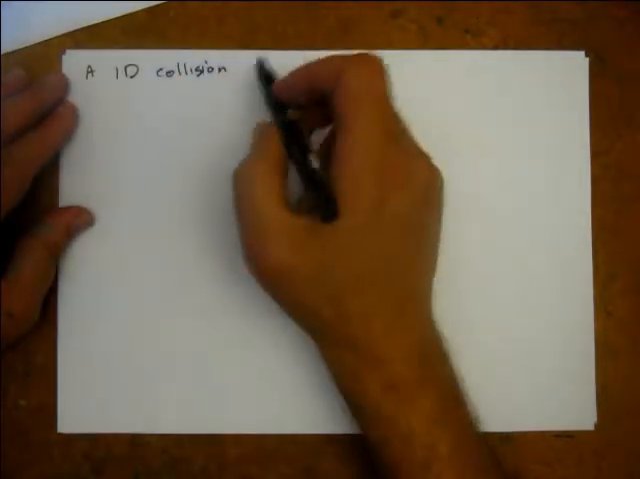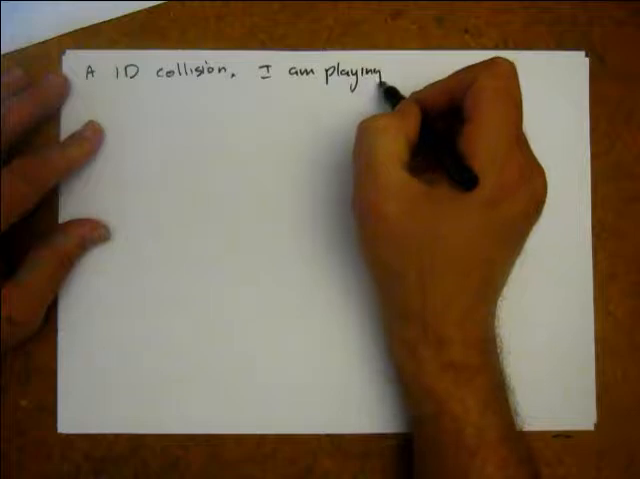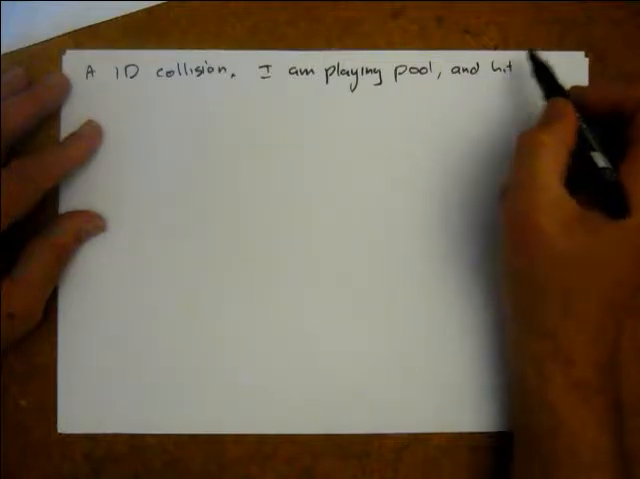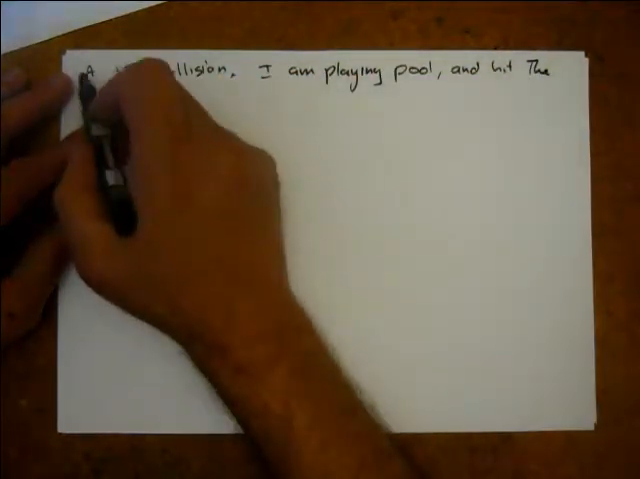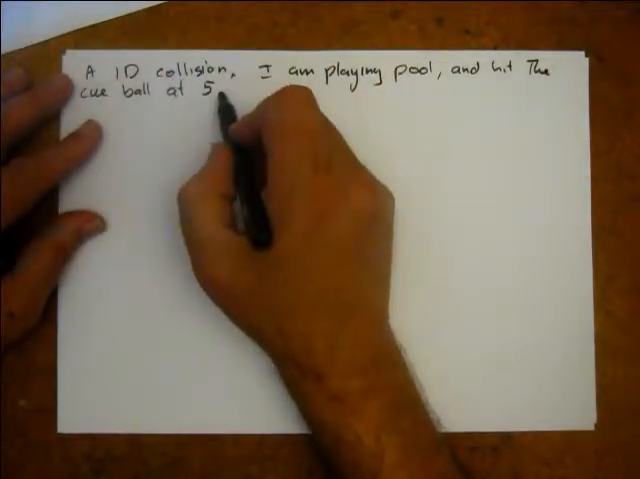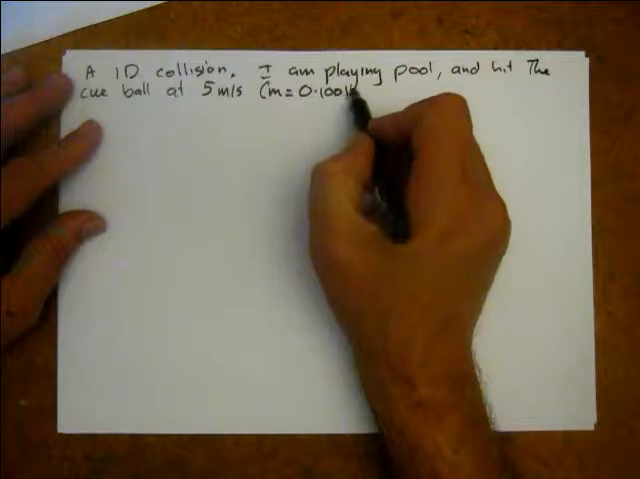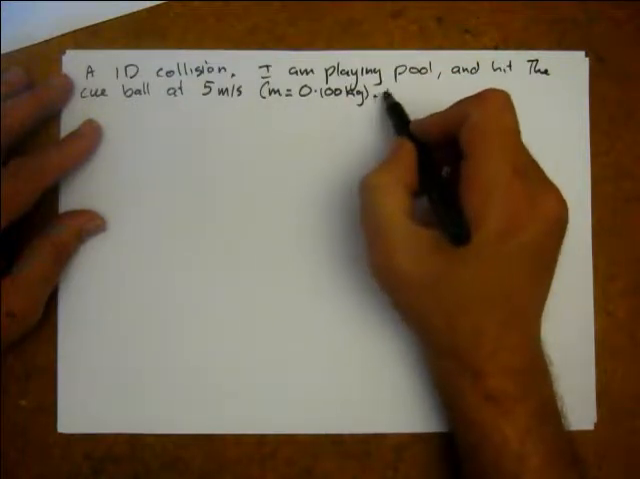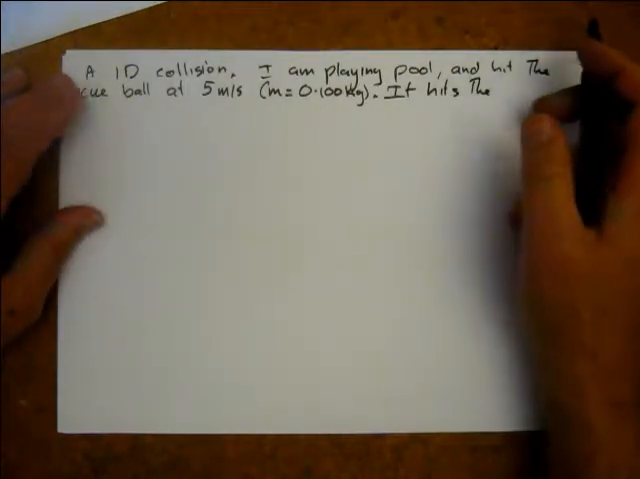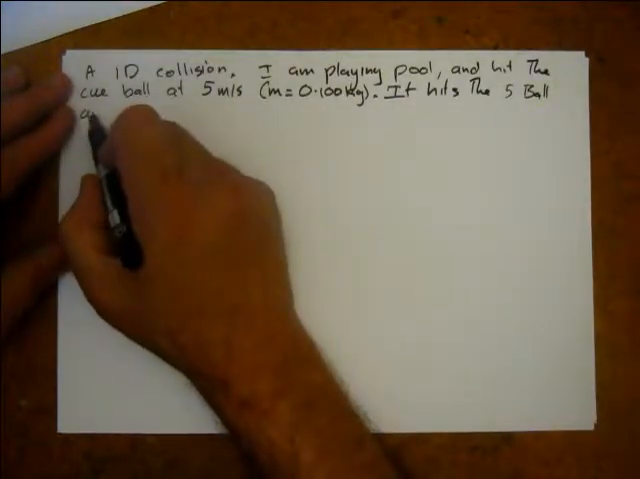So I'm playing snooker. Let's play pool, 8-ball, and hit the cue ball at 5 meters per second. I'm going to say the mass of the cue ball equals 100 grams. I have no idea how much a cue ball weighs. It hits the, make it a 5-ball, and stops.